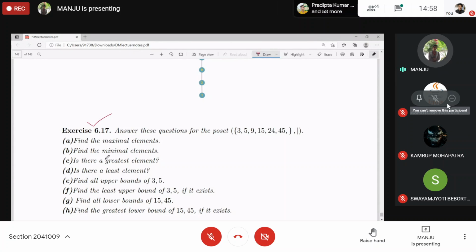Find the maximal element, minimal element, and whether there is any greatest element or least element. Find all upper bounds of the subset 3, 5, and the least upper bound if it exists. Find the lower bounds and greatest lower bound of 15, 45. Clear? So in the next lecture we'll be doing this.